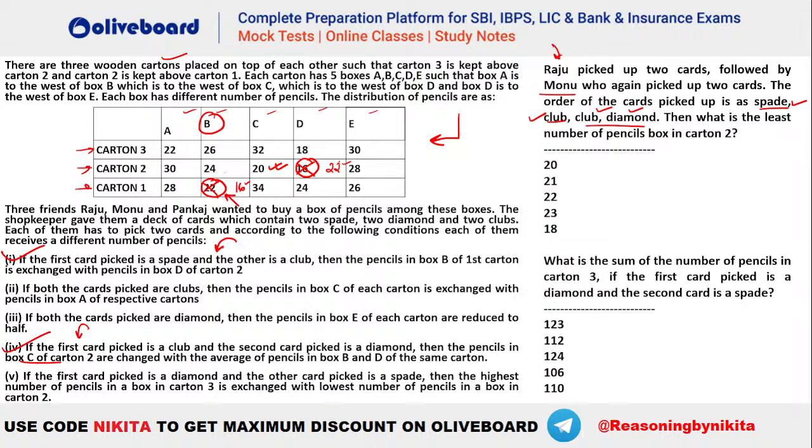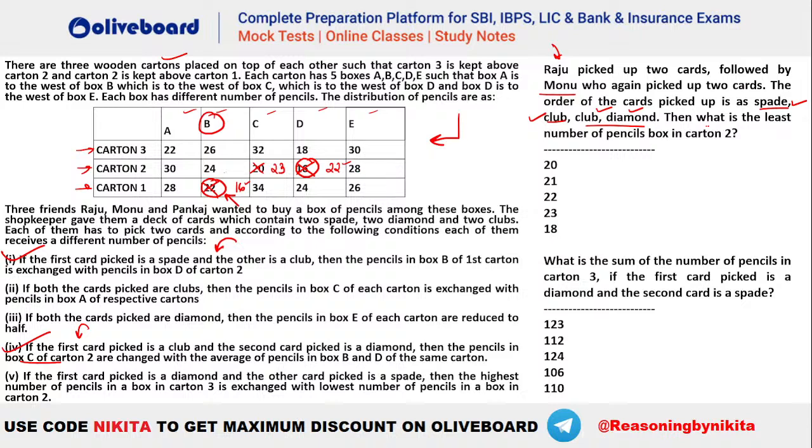Now D has 22 pencils in here. After Raju picked, there is a change, right? It is no more 16. It is 22 now. So you have to change this C with the average of 24 and 22. What is that? It is 23. Isn't it? What is the average of 24 and 22? That's 23. That means here instead of 20, we will have 23. So this will be 23 in here. So that means now carton 2 has 30, 24, 23, 22 and 28 pencils in its boxes. Okay, I hope this is clear.